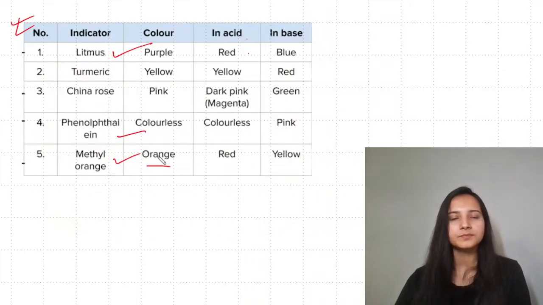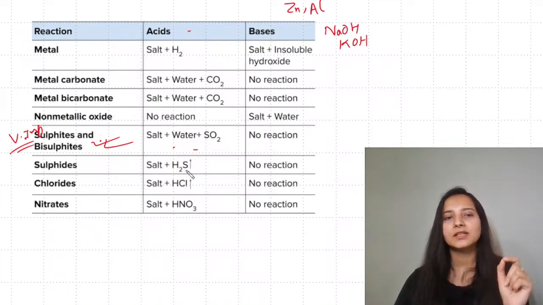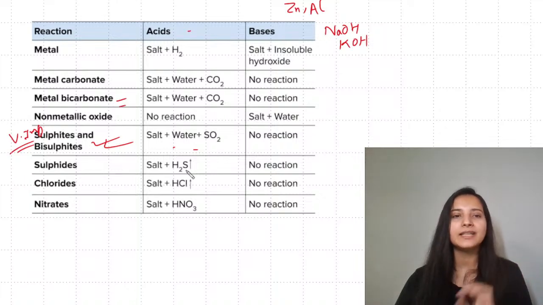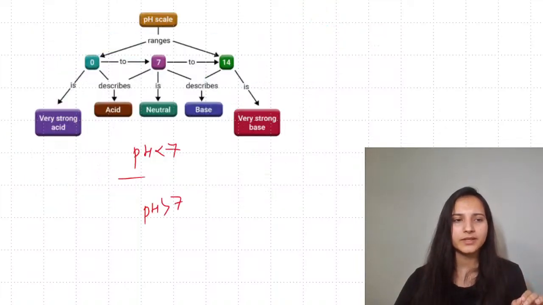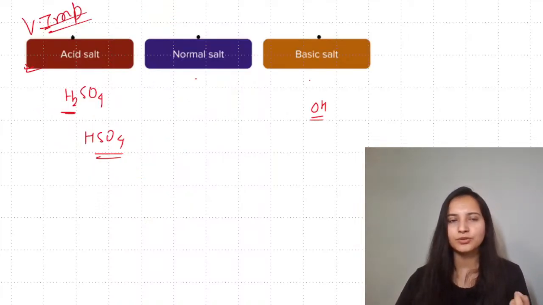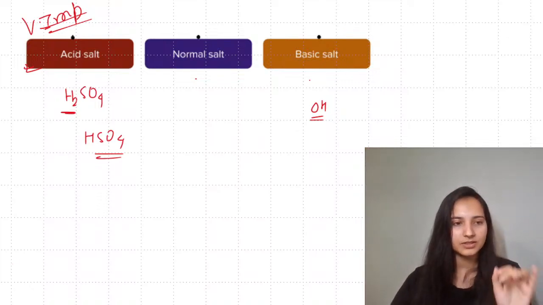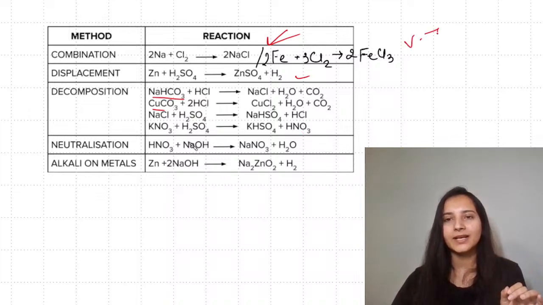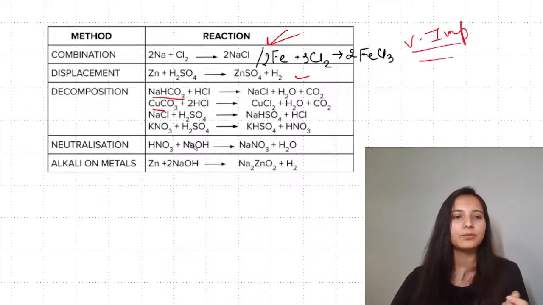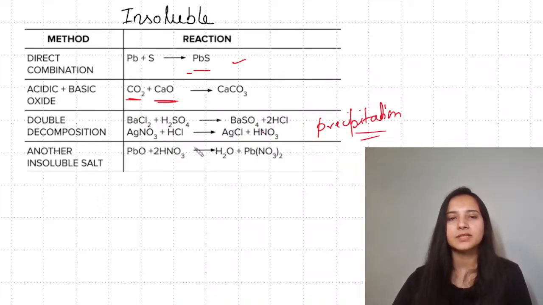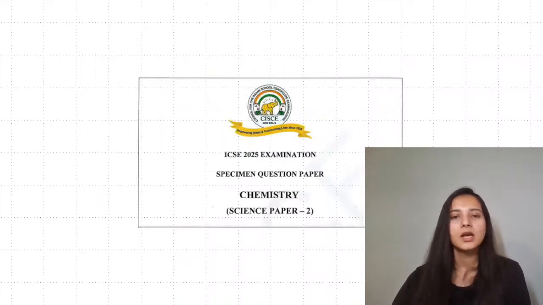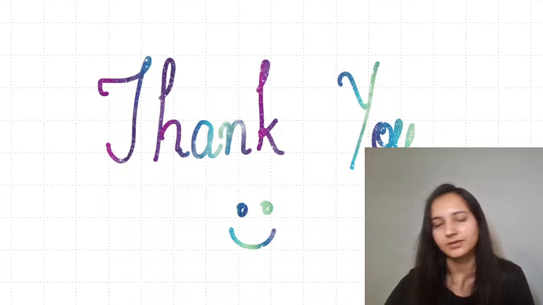From acid, base, and salt, what's very important is phenolphthalein and methyl orange. And also the reaction of sulfite and bisulfite, carbonate, bicarbonate, these are important choices. Acid rain, not very important. From pH, yes, the pH range you should know. And the importance of these definitions and examples you got to know from the overall discussion itself. Preparation of salt, ferric chloride is very important for your year. And when we speak about the insoluble ones, then from insoluble ones, the barium ones are important. So we have completed the entire revision and important questions and past 5 years as well.